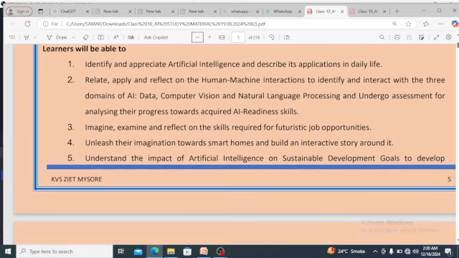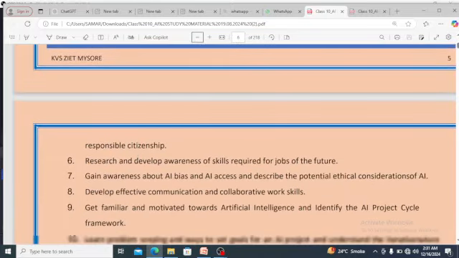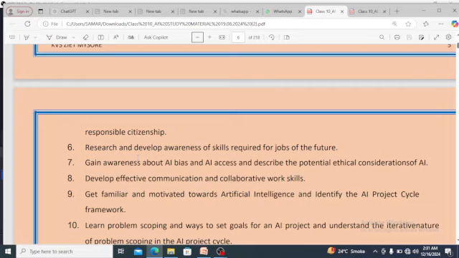Now we'll understand the impact of AI on sustainable development goals to develop responsible citizenship. Research and develop awareness of skills required for jobs of the future. Nowadays, AI is there everywhere, Python is there everywhere, and people are doing research in the branches or domains of AI also. Gain awareness about AI bias and AI access and describe the potential ethical considerations of AI.